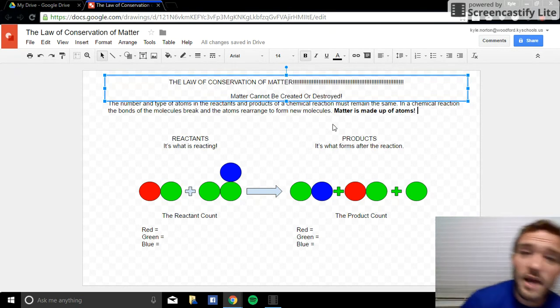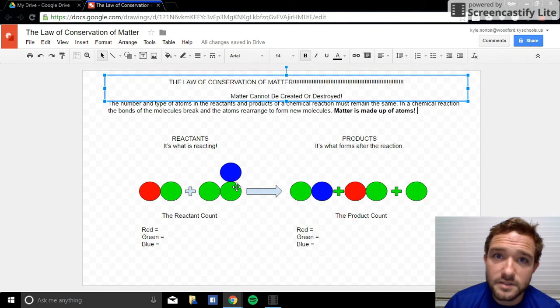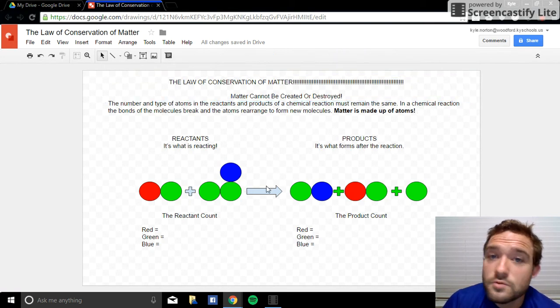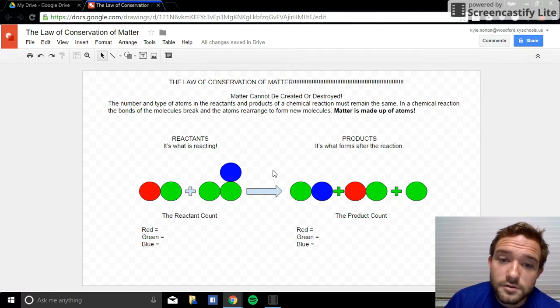And so we've been practicing with different kinds of atoms, and sometimes we use real atoms like hydrogen and oxygen, etc. But for this tutorial, I'm going to keep it really simple, and we're going to use the colors red, blue, and green. So do we know when a chemical reaction obeys the law of conservation of matter? Well, in order to know, we have to first know a couple of things about a chemical equation, or one that's laid out, such as this.